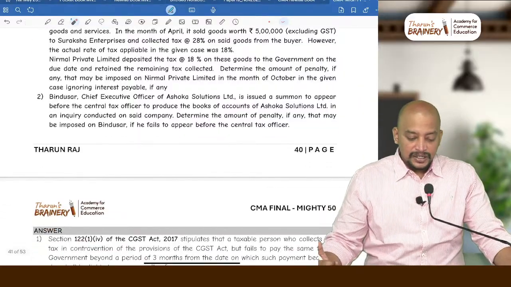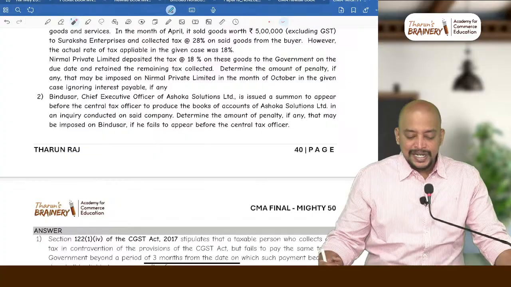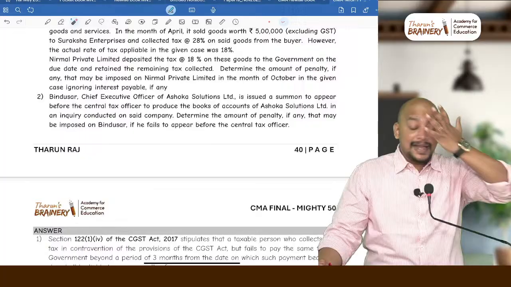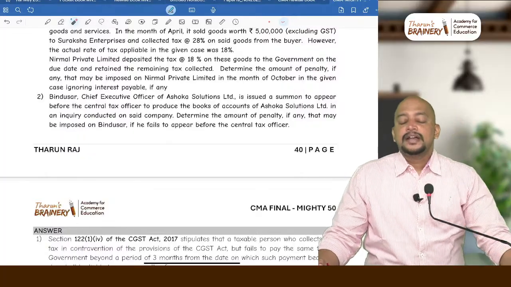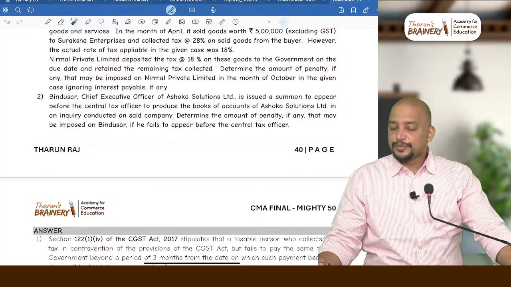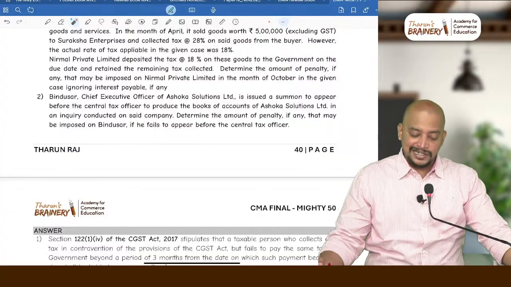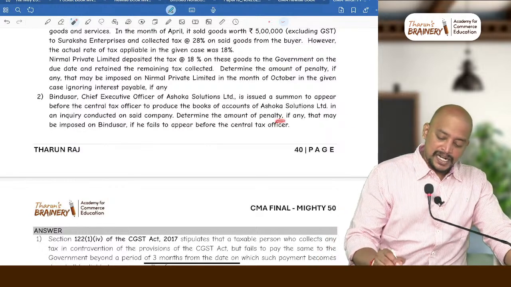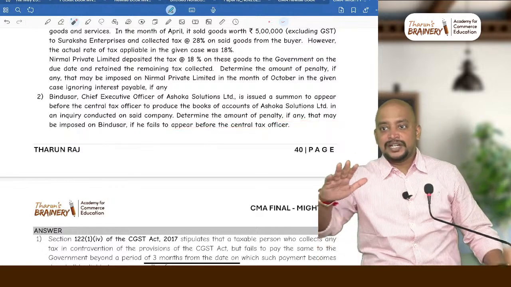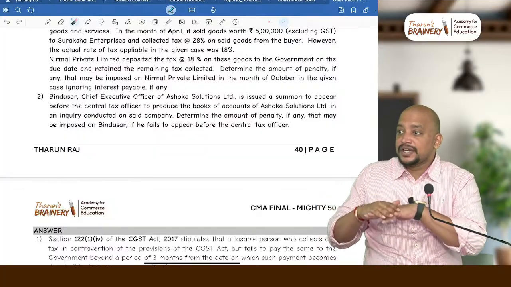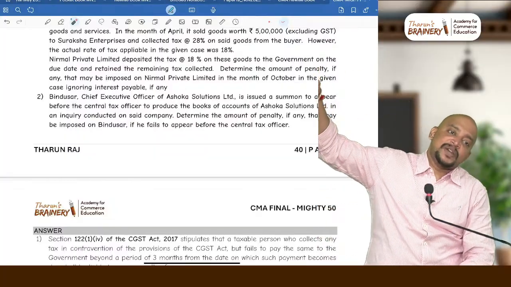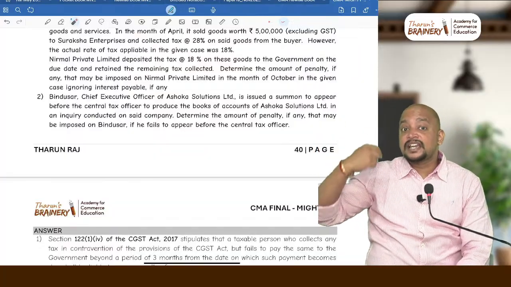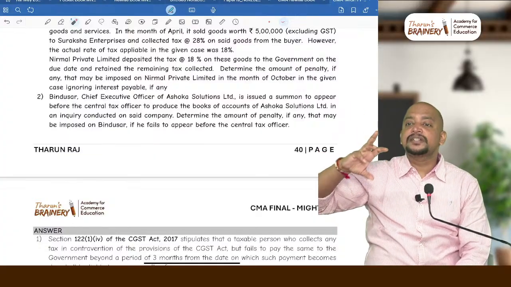Next, look into second one. Bindusar, Chief Executive Officer of Ashoka Solutions Limited, is issued a summons to appear before the officer to produce the books of accounts of Ashoka Solutions Limited in an inquiry conducted on the said company. Determine the amount of penalty, if any, that may be imposed on Bindusar. See, actually, he is not the taxpayer. Who is the taxpayer? Company is the taxpayer. But he is working in the company, and officer is asking him to produce some documents. Summons means asking him to appear.